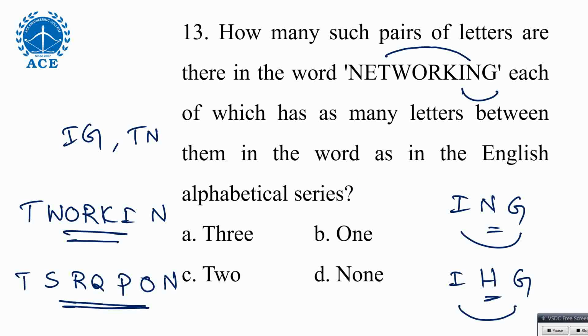Anything else? I think that's it. Between I and G, that's okay. E and I, no. E and N, E is 5, N is 14, 8 letters, not possible. So no. T with this, T this way. T and N completed, so T and G not possible. Yeah, I think that's it. Only we have 2.